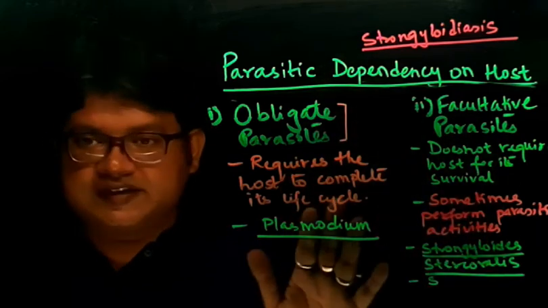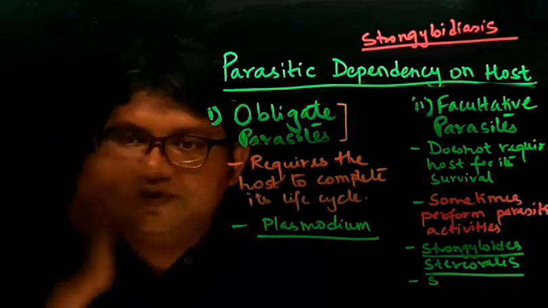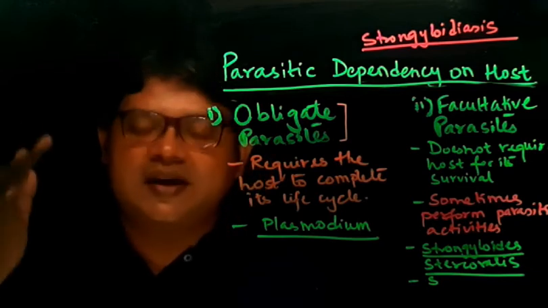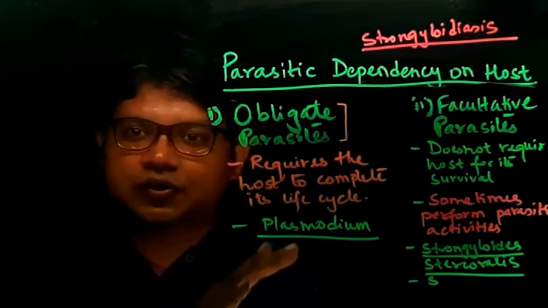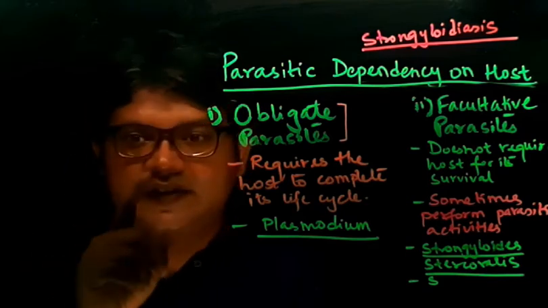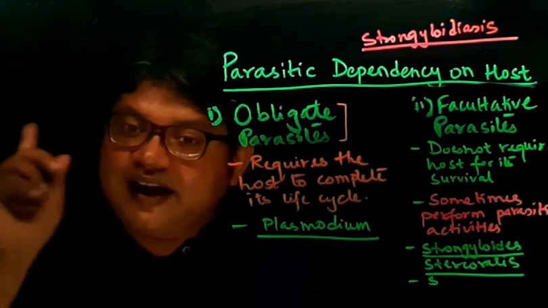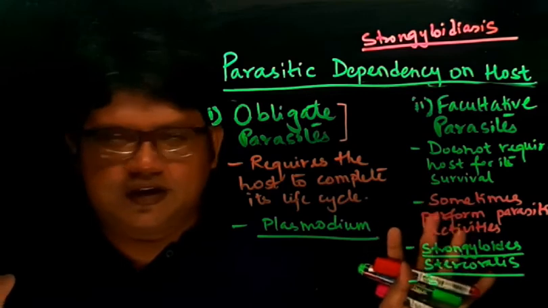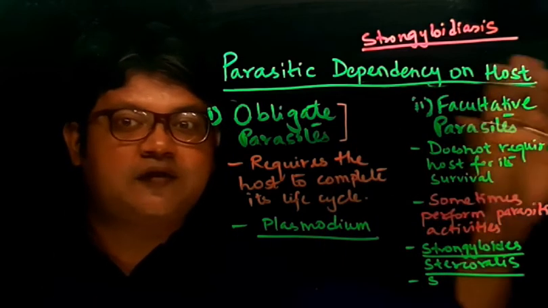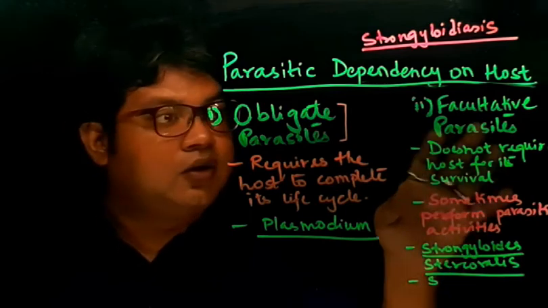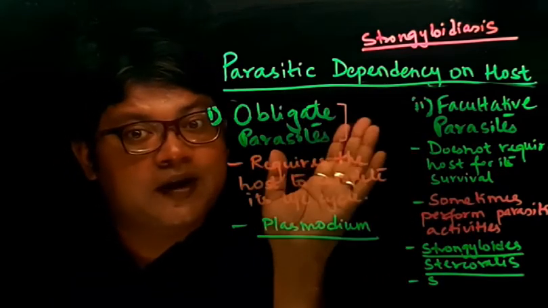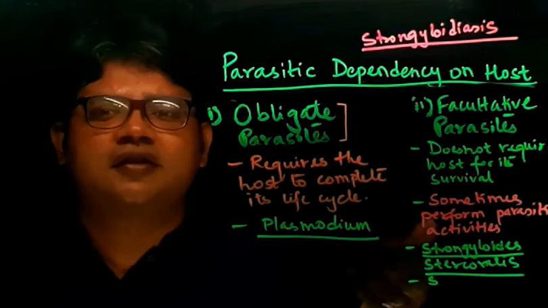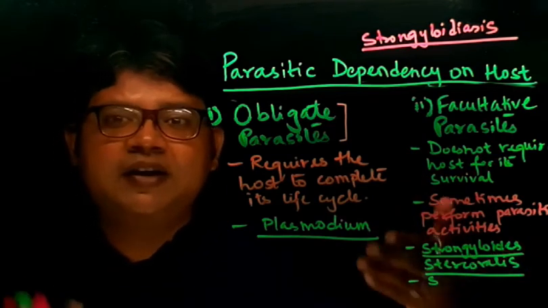So I hope you have understood this. This is very, very important, because in further lectures, when I take one example of a parasite and talk about its complete life cycle, how it lives within the host, I will mention that this parasite is an obligate parasite. At that time you should remember that obligate parasite means it requires the host for its survival. If I tell you that this parasite is a facultative parasite, you should remember that it can survive on its own, but at some times, it may become parasitic.